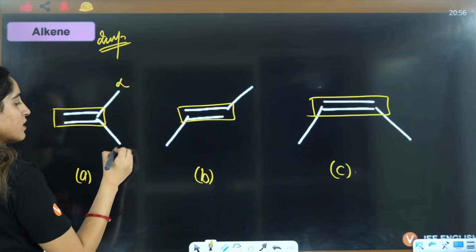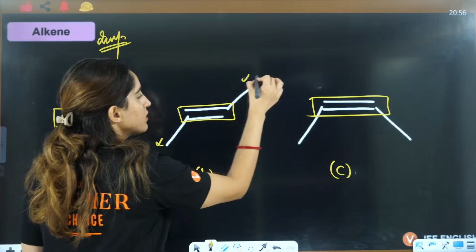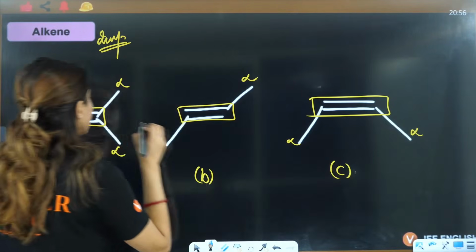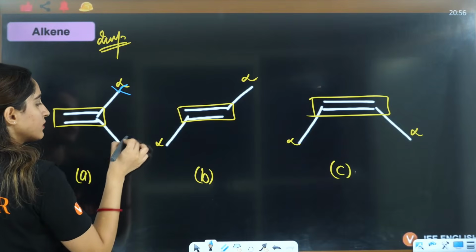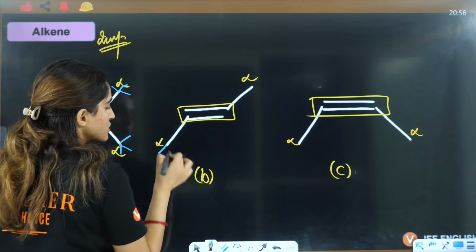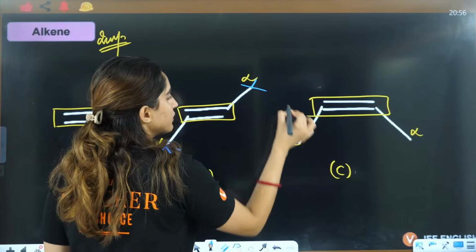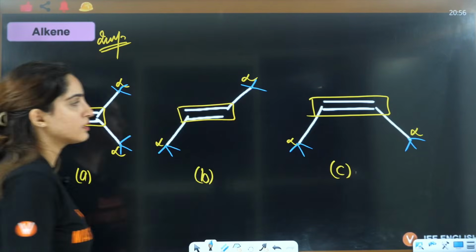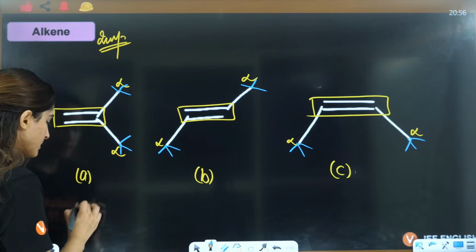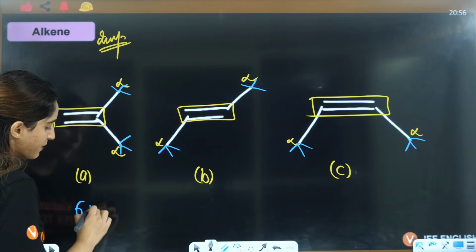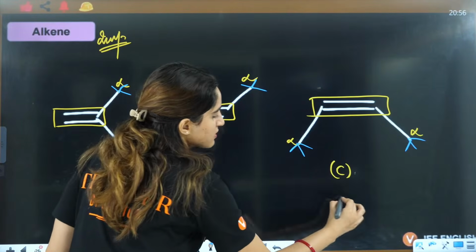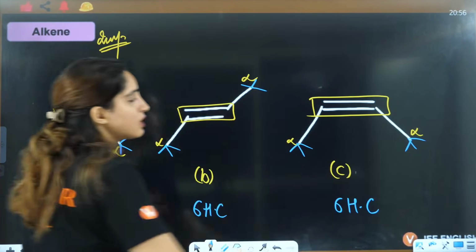This is alpha, this is alpha, this is alpha, okay? Here you have 3 hydrogens, 3 hydrogens, 3 hydrogens, 3 hydrogens: 6 alpha hydrogens, that means 6 hyperconjugating structures.